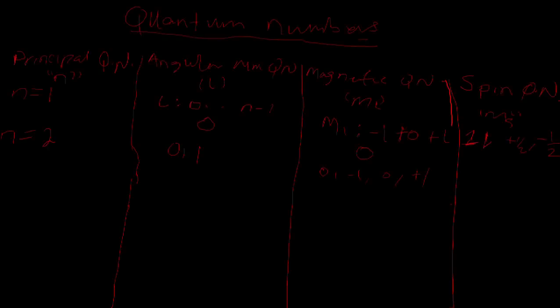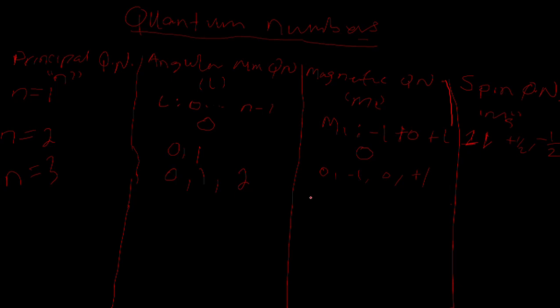Let us move to an example. n is 3. You start from 0 for angular momentum, you have 1, then 3 minus 1 is 2.